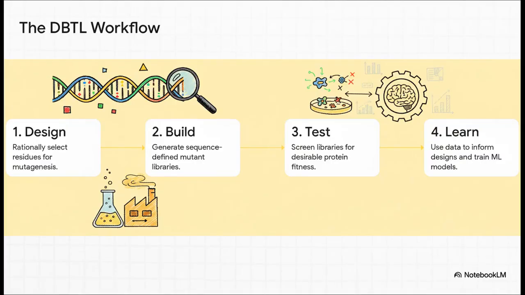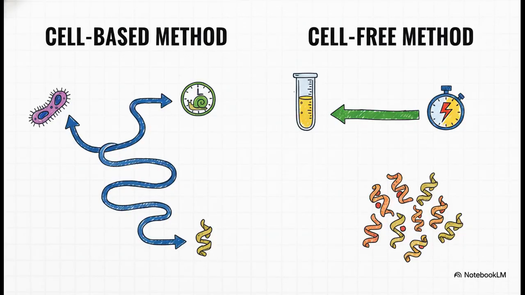So let's walk through the 4 stages. First is the design phase, where specific residues are selected for mutagenesis. Second is build, where the libraries of mutants with defined sequences are generated. Third, you test these variants by screening them for activity. And finally, the learn phase, where all that resulting fitness data is fed into machine learning models that help guide the next design cycle.